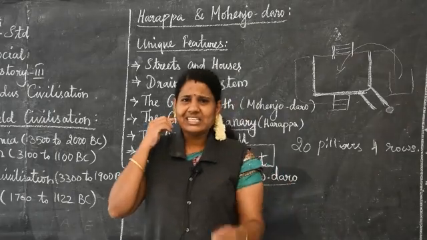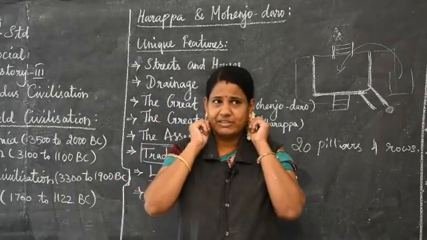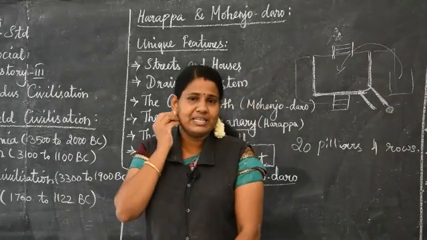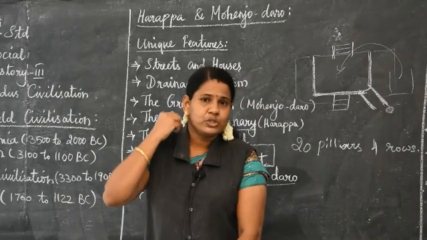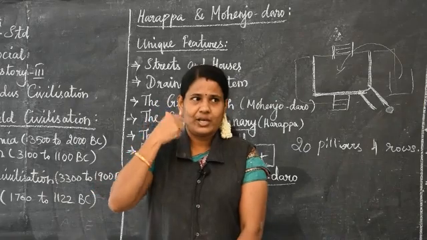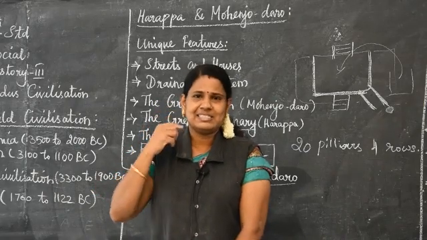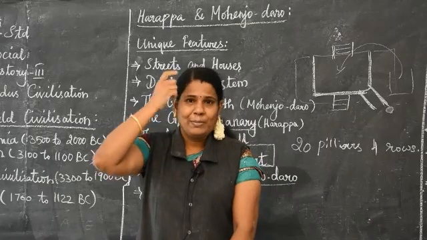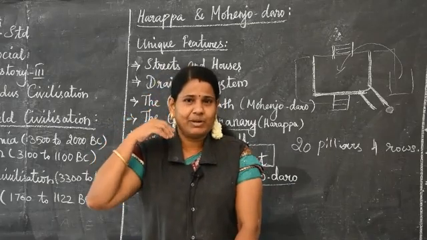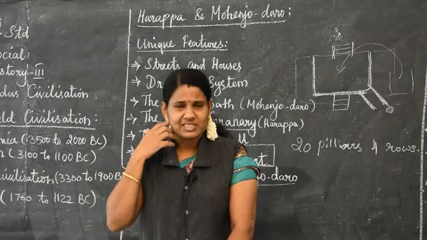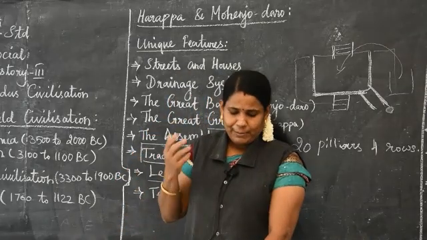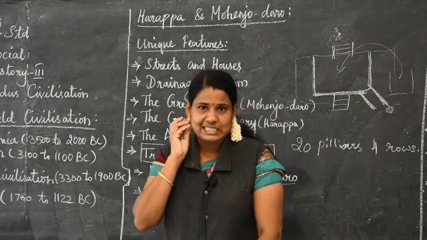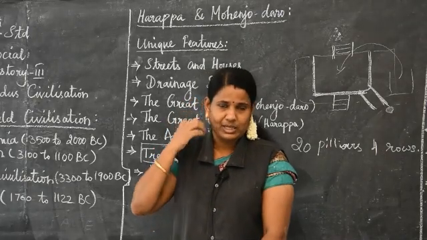Then he has two holes beneath the ears. If we see the statue, we can see the two big holes beneath, under the ears. Why did they use the holes? We can guess that because on the head they are using the headband. So maybe that headband was connected with the ears. Maybe, we don't know for sure. It suggests that the head ornament might have been attached to the ear. That's why they are using the holes.